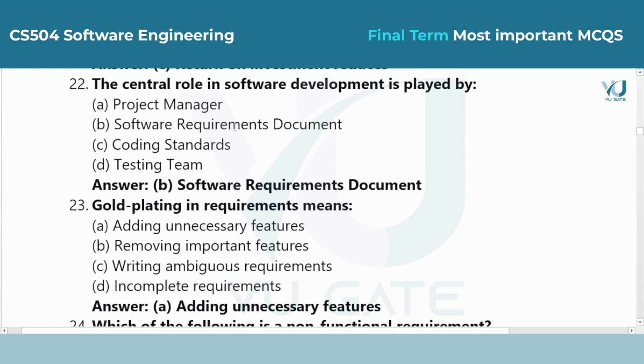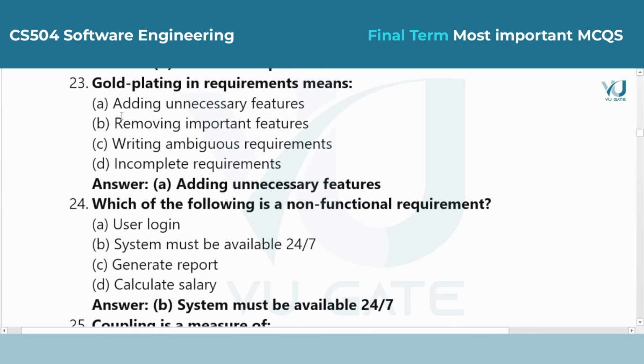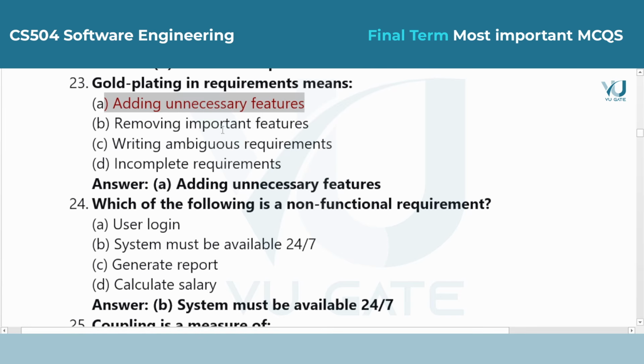Question 23. Gold plating in requirements means. Answer is option A, adding unnecessary features. Sometimes developers add extra features that the customer did not ask for, thinking it will make them happy. However, this often wastes time and makes the system more complex than it needs to be.